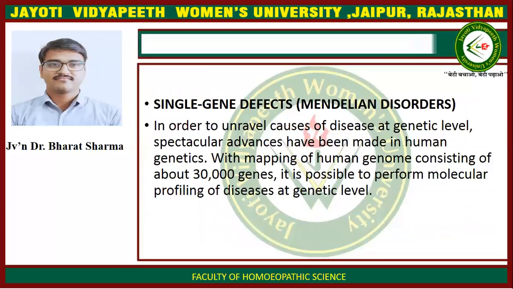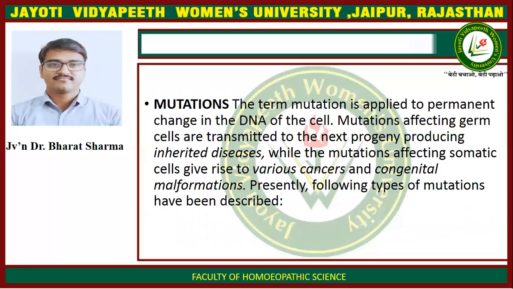Single gene defect or Mendelian disorders. In order to unravel causes of disease at genetic level, spectacular advances have been made in human genetics. With mapping of human genome consisting of about 30,000 genes, it is possible to perform molecular profiling of disease at genetic level. Mutations. The term mutation is applied to permanent change in the DNA of the cell.